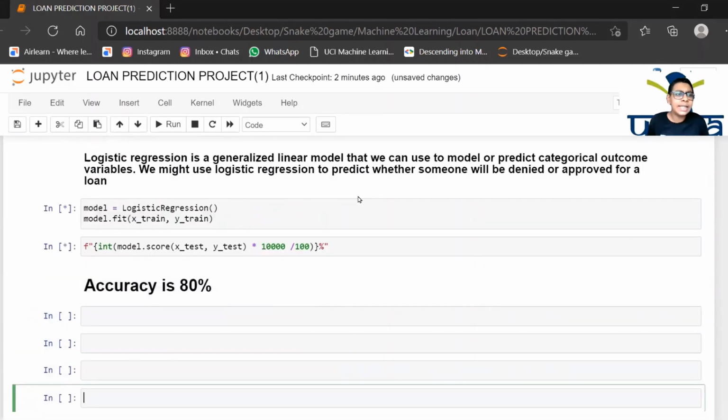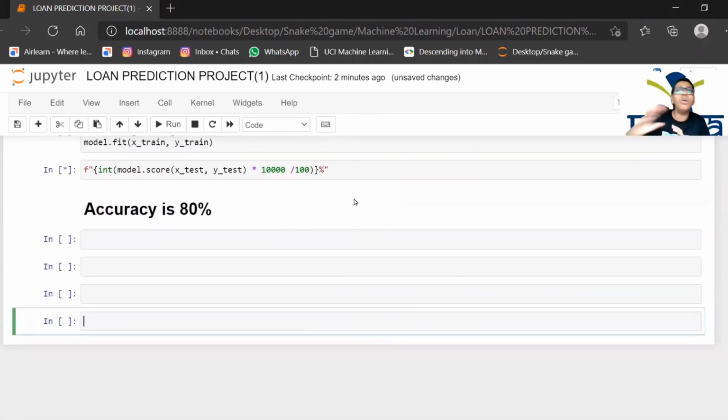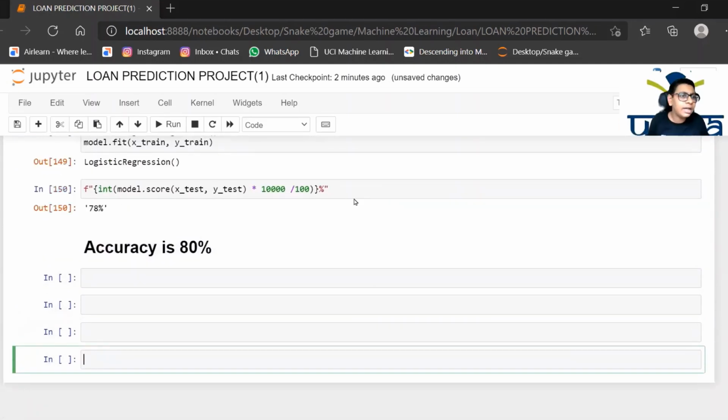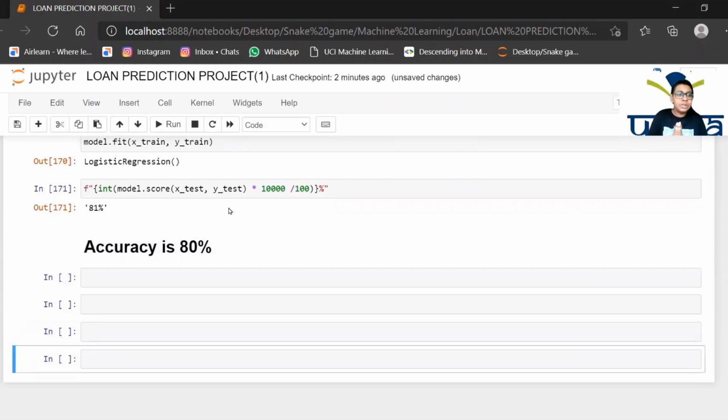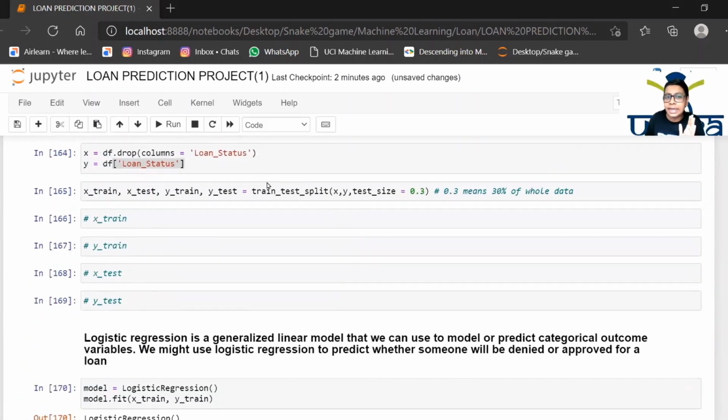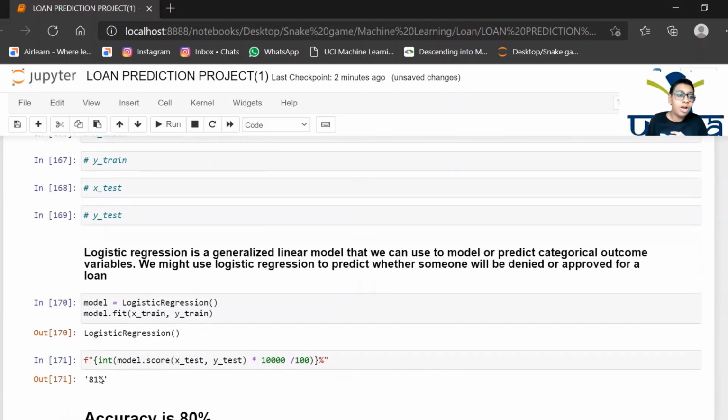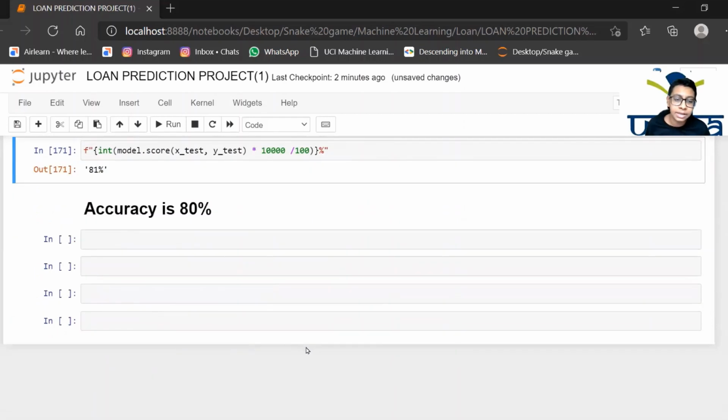So let's run this and see our accuracy for the whole model. It's 78%. Good. Let's run this once again. And 81%. As I told, train test split uses a random function, which is why you get varying accuracy.